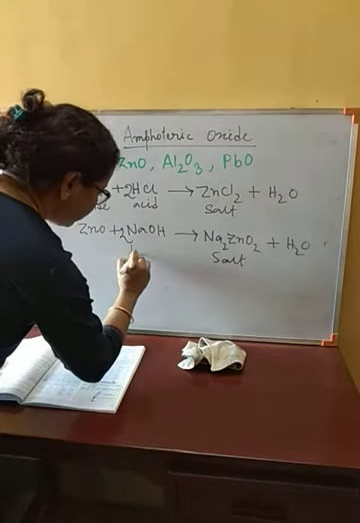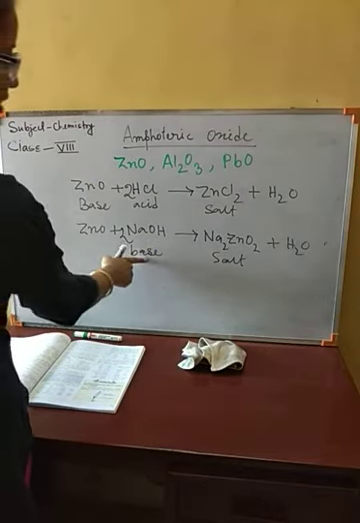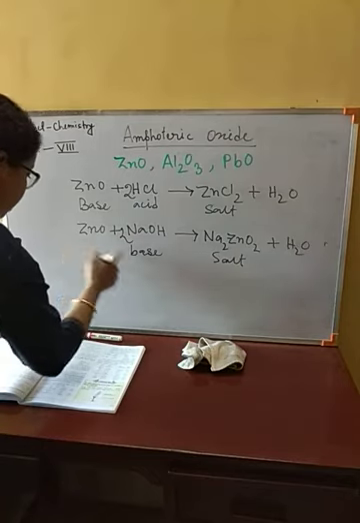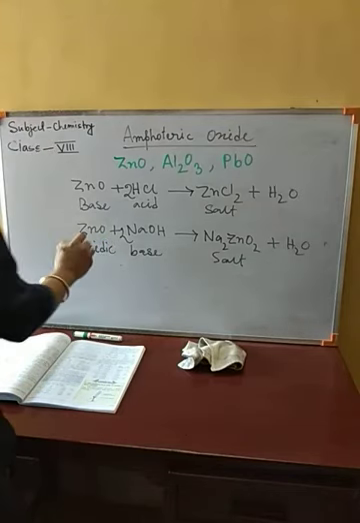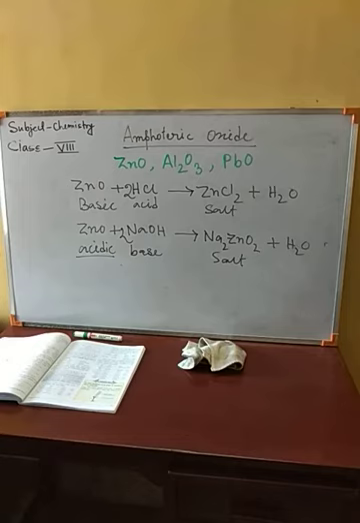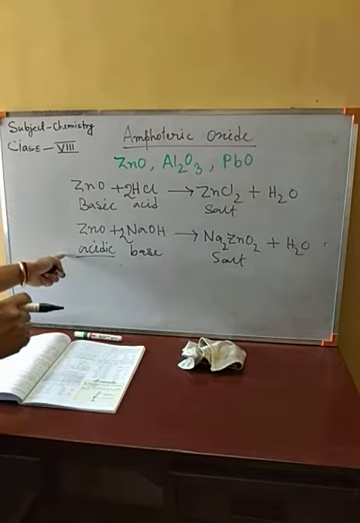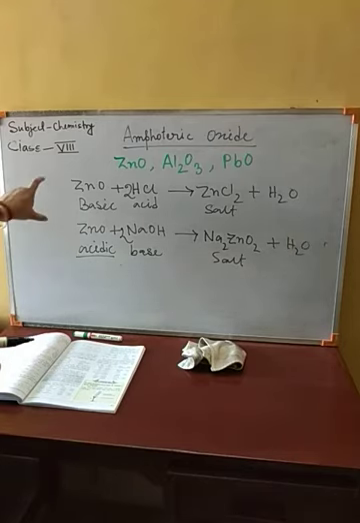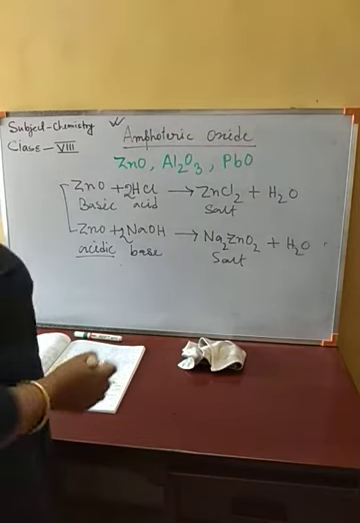Now here this is a base, and zinc oxide is reacting with a base to produce salt and water. So here its character will be acidic, and with the acid it is basic in nature. So zinc oxide can show both basic character and acidic character. That's why zinc oxide is called an amphoteric oxide.